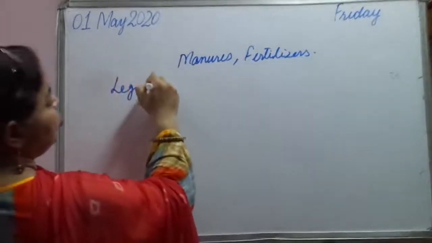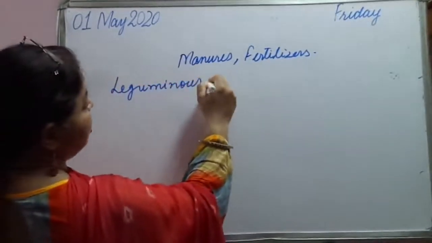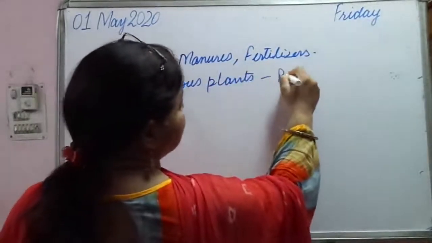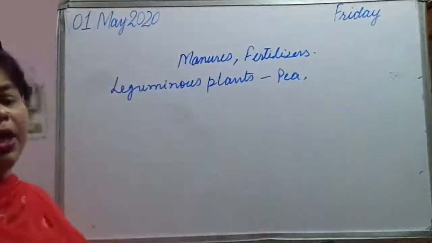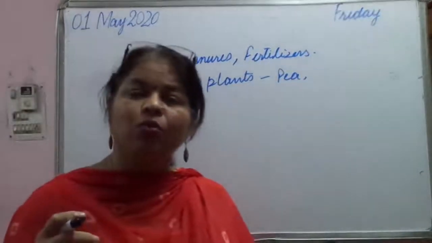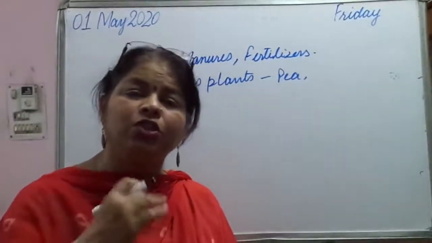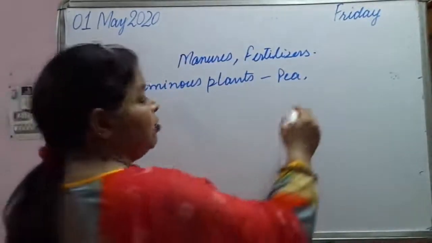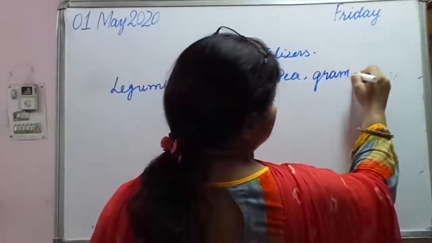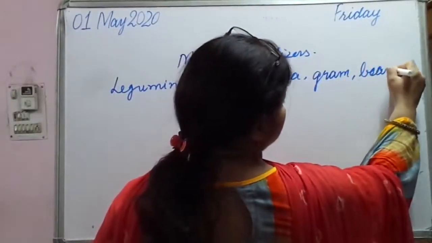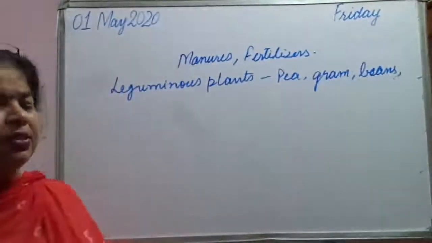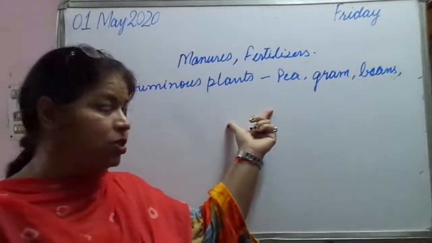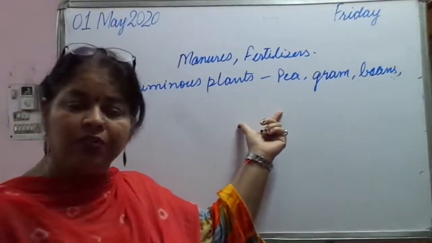Now other than this, we are talking about leguminous plants. Can you name some leguminous plants? Like pea. Pea contains a lot of nitrogen in the form of proteins. All the pulses, we can talk about gram, beans, etc., they have root nodules, and as we have learned in the symbiotic relationship, bacteria are living over there.